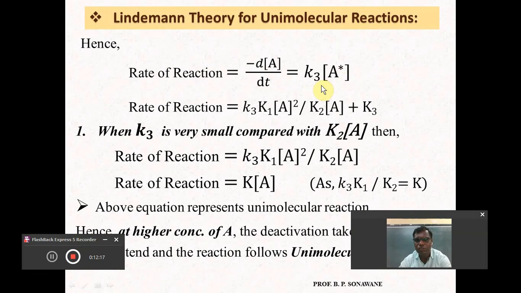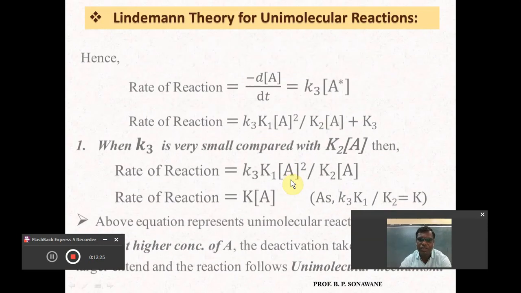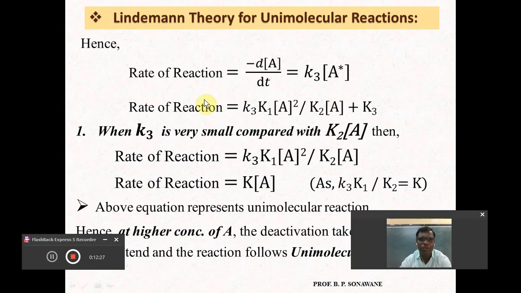The concentration of A star is K1 into A square divided by K2 into A plus K3, and we can put this equation here. Therefore, the rate of this reaction can be written as, instead of A star, its concentration: K3 into K1 into A square divided by K2 into A plus K3.